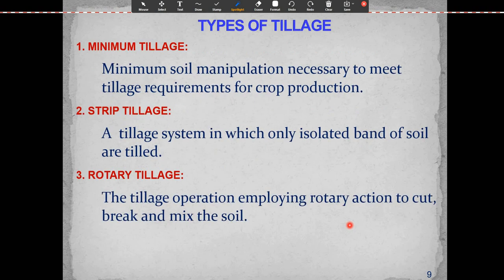So what are the types of tillage? Dear student, here it is again classified into different types of tillage. First is minimum tillage, that means the minimum soil manipulation necessary to meet the tillage requirement for crop production. Second is strip tillage, the tillage system in which only isolated bands of the soil are tilled. Third is rotary tillage, the tillage operation employing rotary action to cut, break and mix the soil.